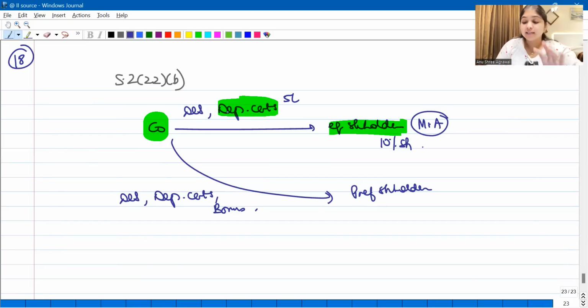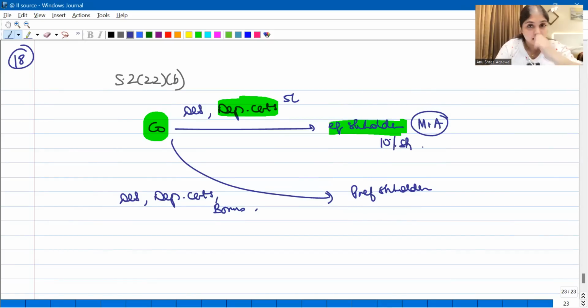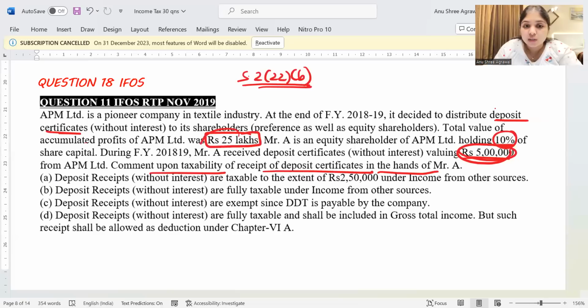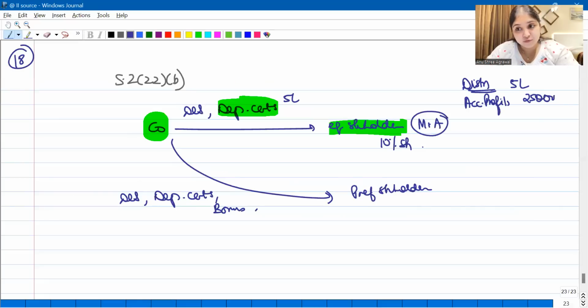Okay, so what did I just tell you? Under 222B, whatever the company is distributing to these shareholders, to the extent of accumulated profits, will be considered as dividend. So, what is the distribution which the company is making to Mr. A? Company is making a distribution of deposit certificates worth 5 lakh to Mr. A. Now, what is his share in the accumulated profits of the company? The question says total accumulated profits are 25 lakhs and he has 10% shares in the company. So, what is his share in the accumulated profits, guys? His share in the accumulated profits will be 2,50,000 rupees.